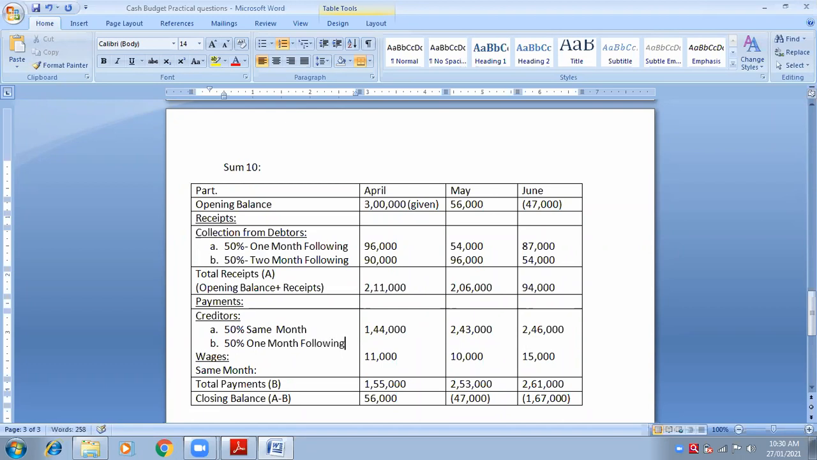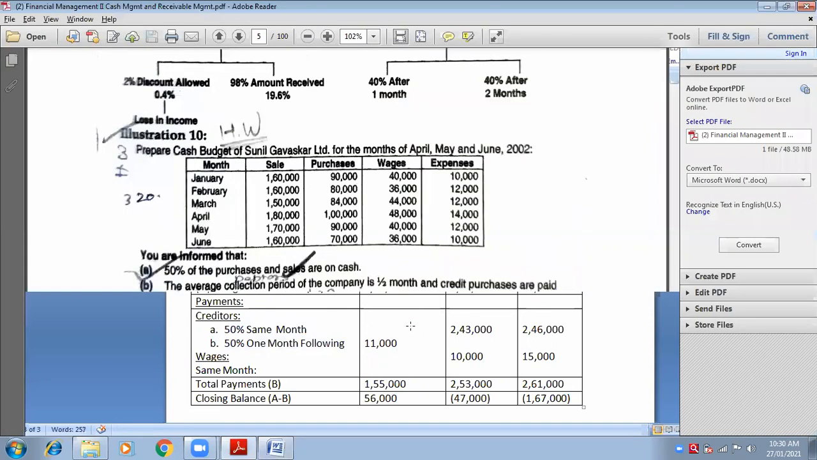Are you understanding this point? Have you understood this much? Yes, ma'am. See, this is the part that I have started. So 50% same month, 50% 1 month following. See how easy it is. Very, very, very easy.